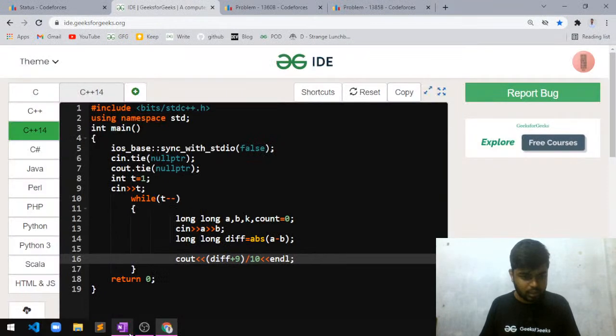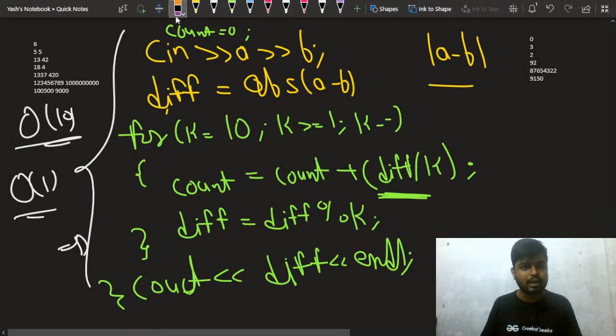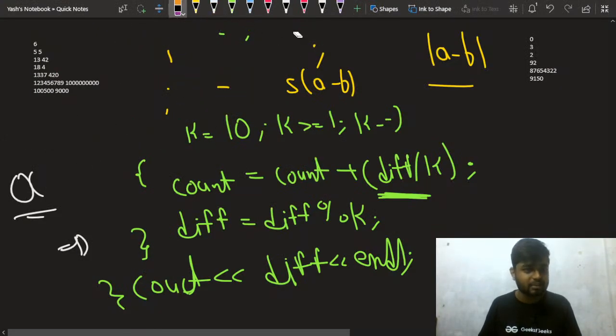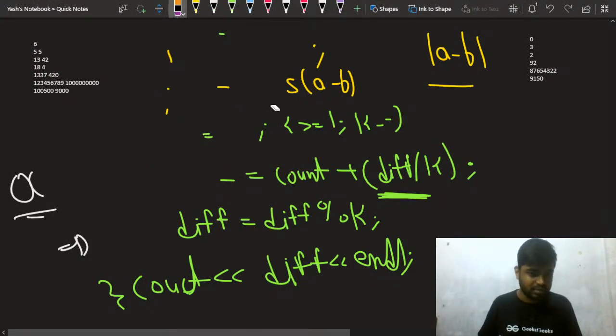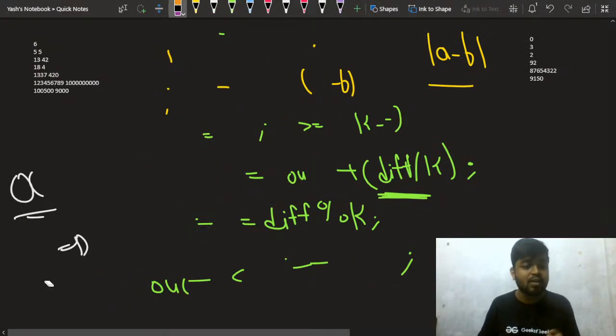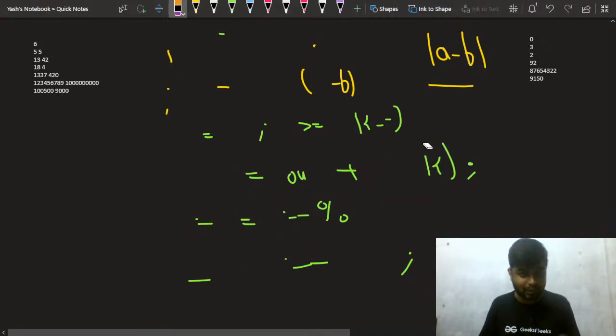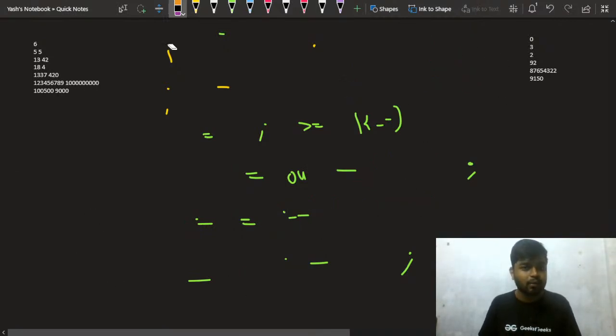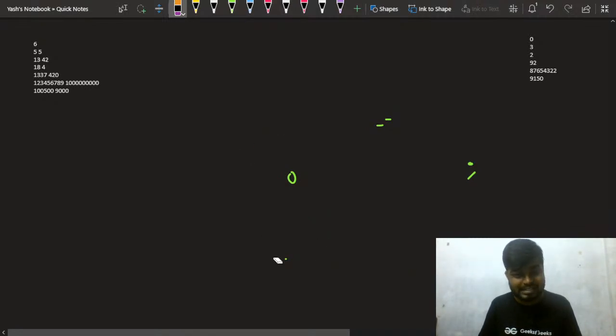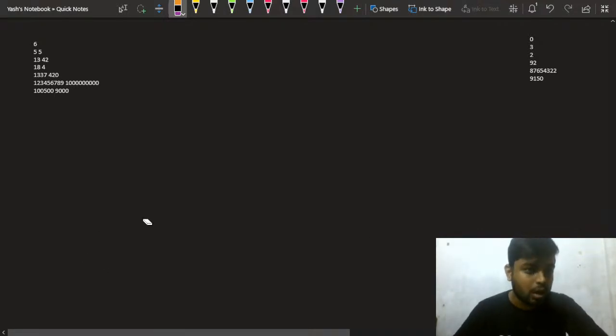Let me go to the sample test cases. Okay, let me clear this part so that I can explain what I tried to do. Otherwise, you will be going up till the maximum value of K, and that can sometimes cause a time limit exceeded error if the constraints are too tight. Since you do not want that, you always want to calculate such things in order of one time. This is an optimization in competitive programming.